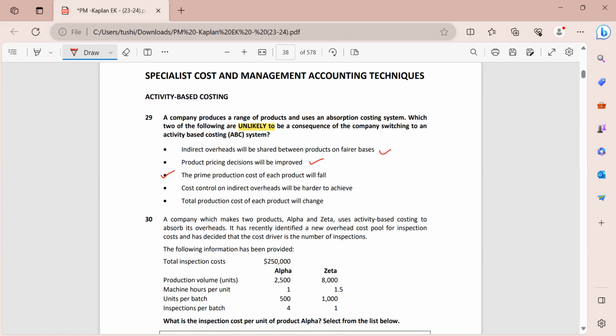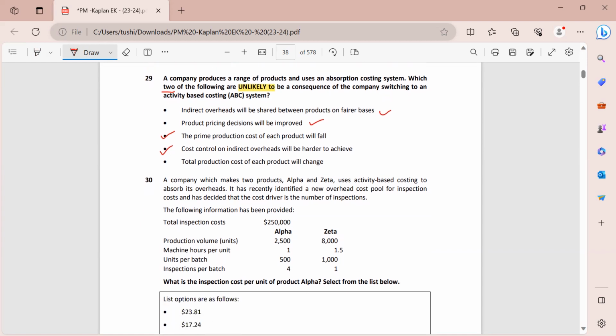So statement 3 is one of the answers. We have to select two statements, right? Cost control on indirect overheads will be harder to achieve. Now this statement is also unlikely to be a consequence. Why? Because when you are using ABC costing system, you will know exactly where you are spending how much amount of money, and this will help you rather to have a good cost control. So this is your answer, because this is unlikely.